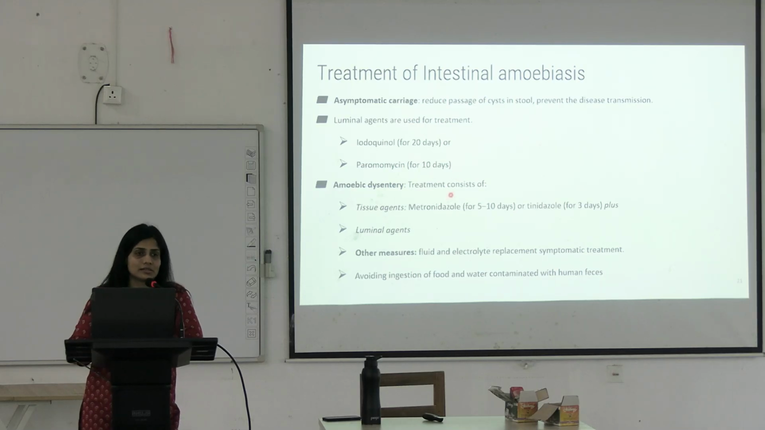What is in the lumen? Cyst. Lumen means? Lumen is the layer inside the intestine where your food is going, where all of this is collecting, that is lumen. So there you will have to give these luminal agents. What will they do? They will inhibit the protein synthesis of this organism. So we need 2 kinds of agents, one that will act on the tissues and one that will act inside the lumen. Okay, luminal agents and tissue agents. Along with that, you will also replenish the fluids and electrolytes, and you will avoid the ingestion of contaminated food and water.